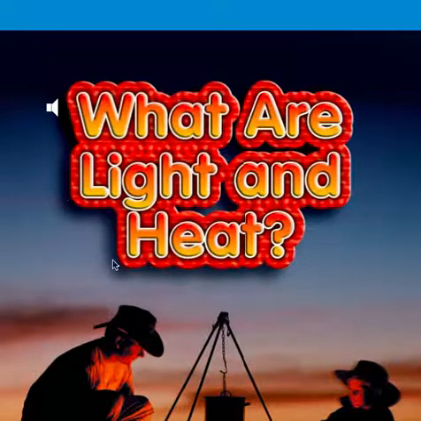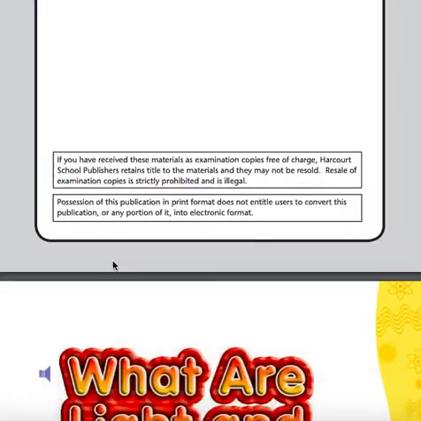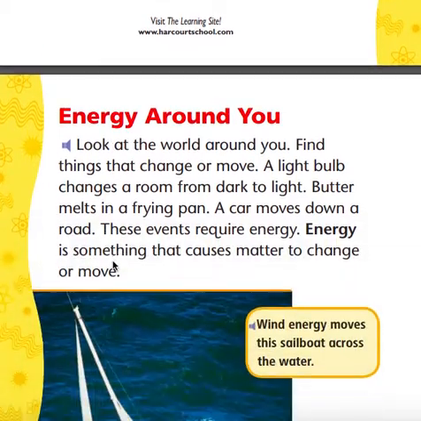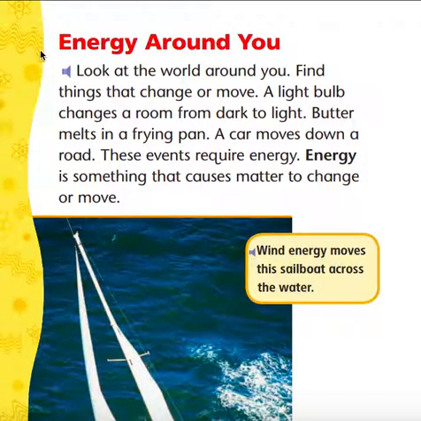What are light and heat? Energy around you. Look at the world around you. Find things that change or move. A light bulb changes a room from dark to light. Butter melts in a frying pan. A car moves down a road.